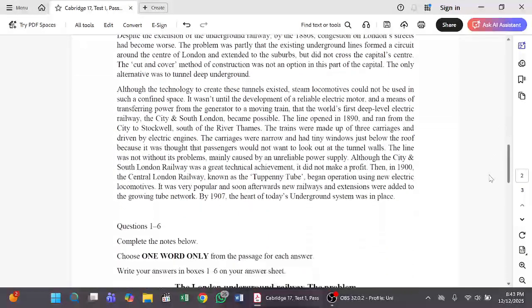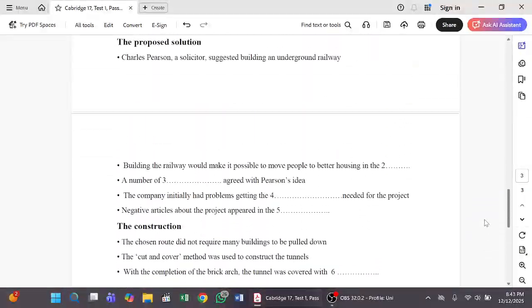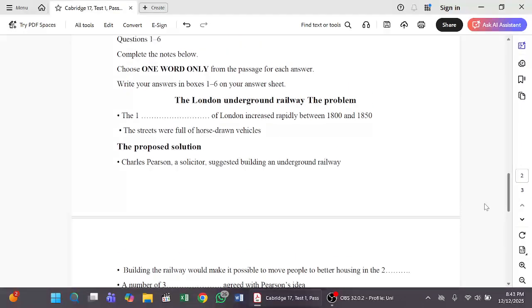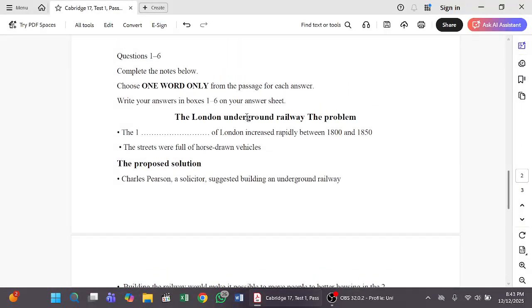So now we are trying to solve a question pattern from the IELTS reading module. Here we can see complete the notes below, which is called notes completion or sentence completion. So here we have to read the instructions: choose one word only from the passage for each answer.